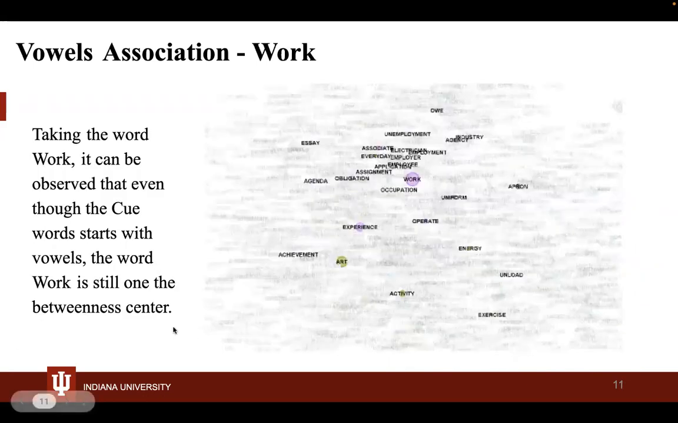Here in the vowel association, you can see we have taken the word work. It is not a cue word in the vowel association, but we can see that it is a betweenness center with all the other words.